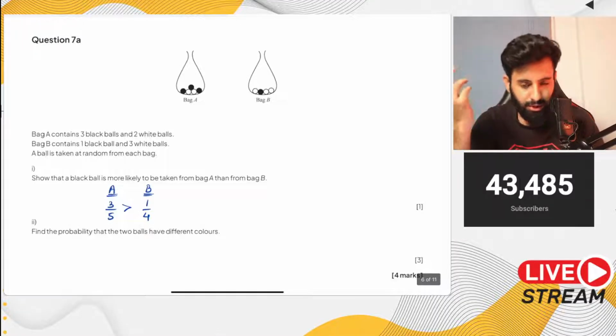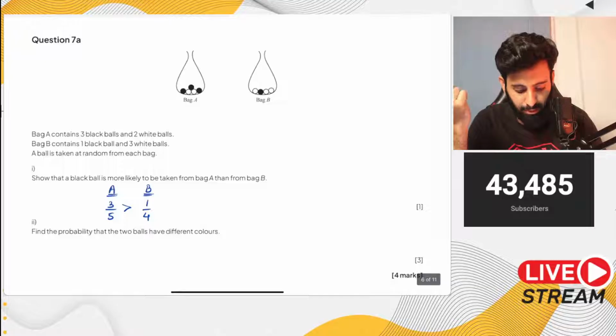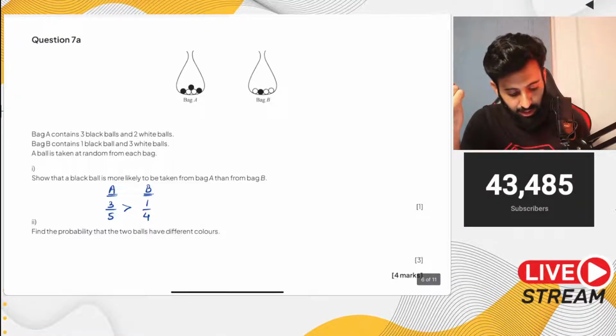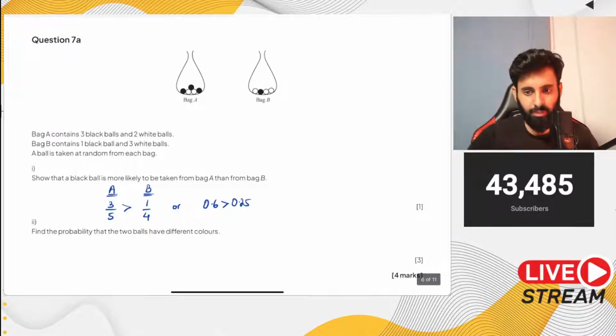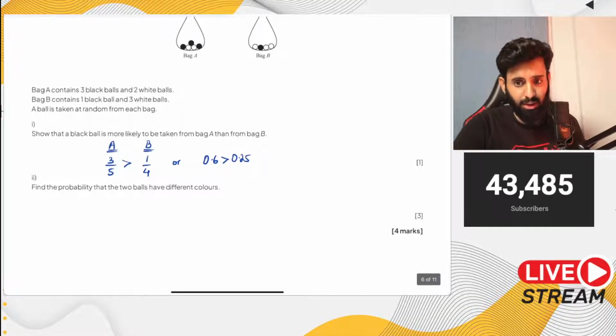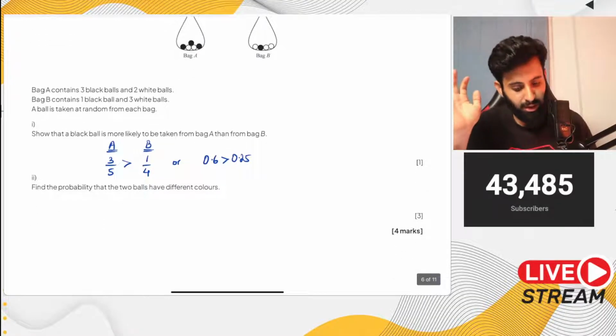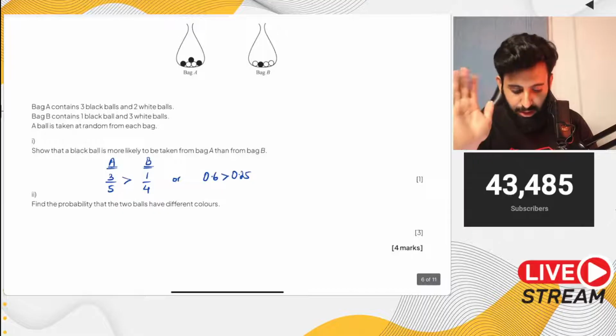If you don't know what the value of 3 upon 5 and 1 upon 4 is, just convert it to decimal and then show that 3 upon 5 is greater than 1 upon 4. Or you can write it like this, that 0.6 is greater than 0.25. That's it. So keep it short and to the point. Don't start writing a long story like once upon a time and all that. Just keep it short and to the point.